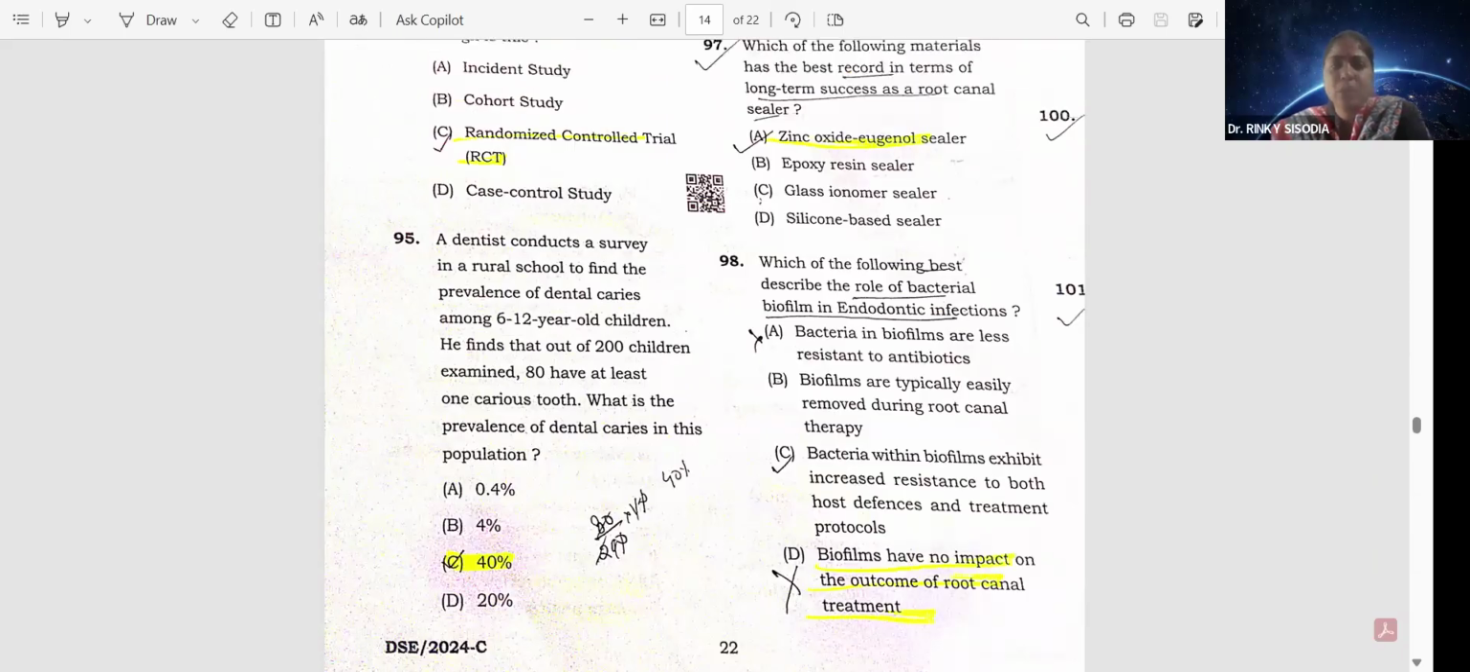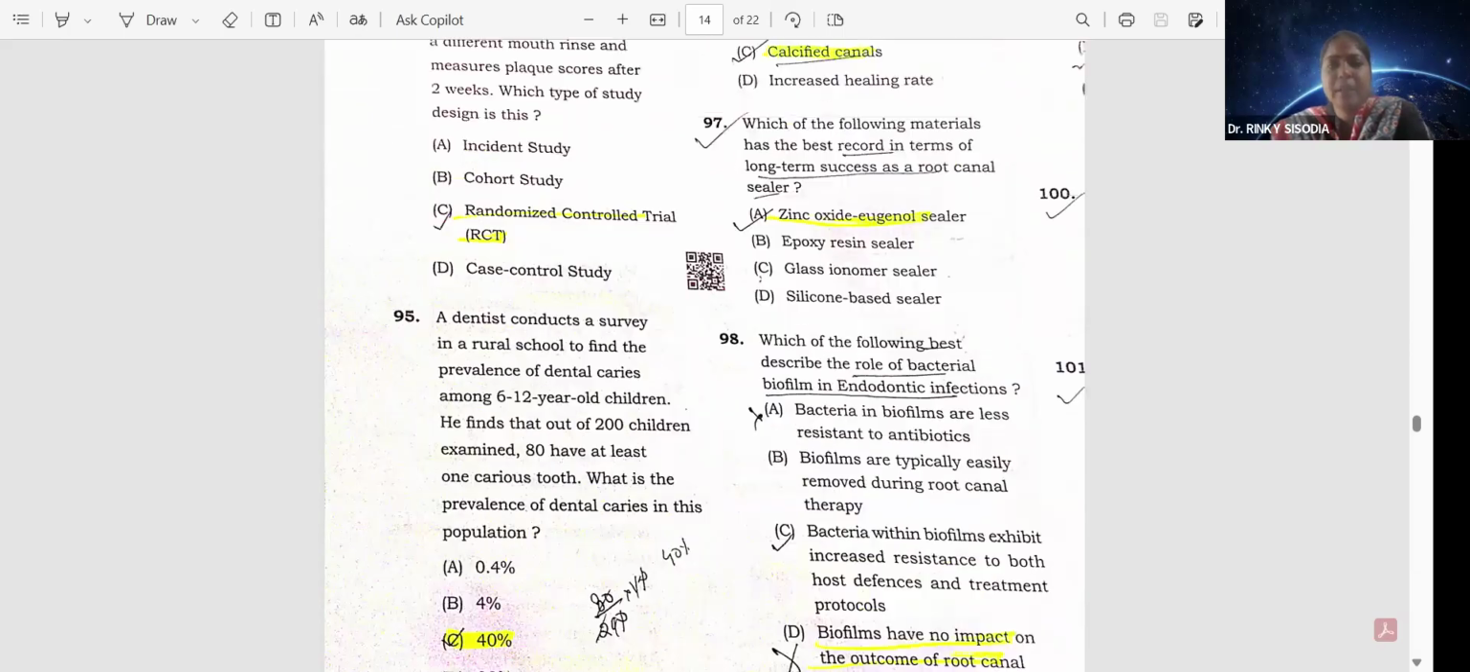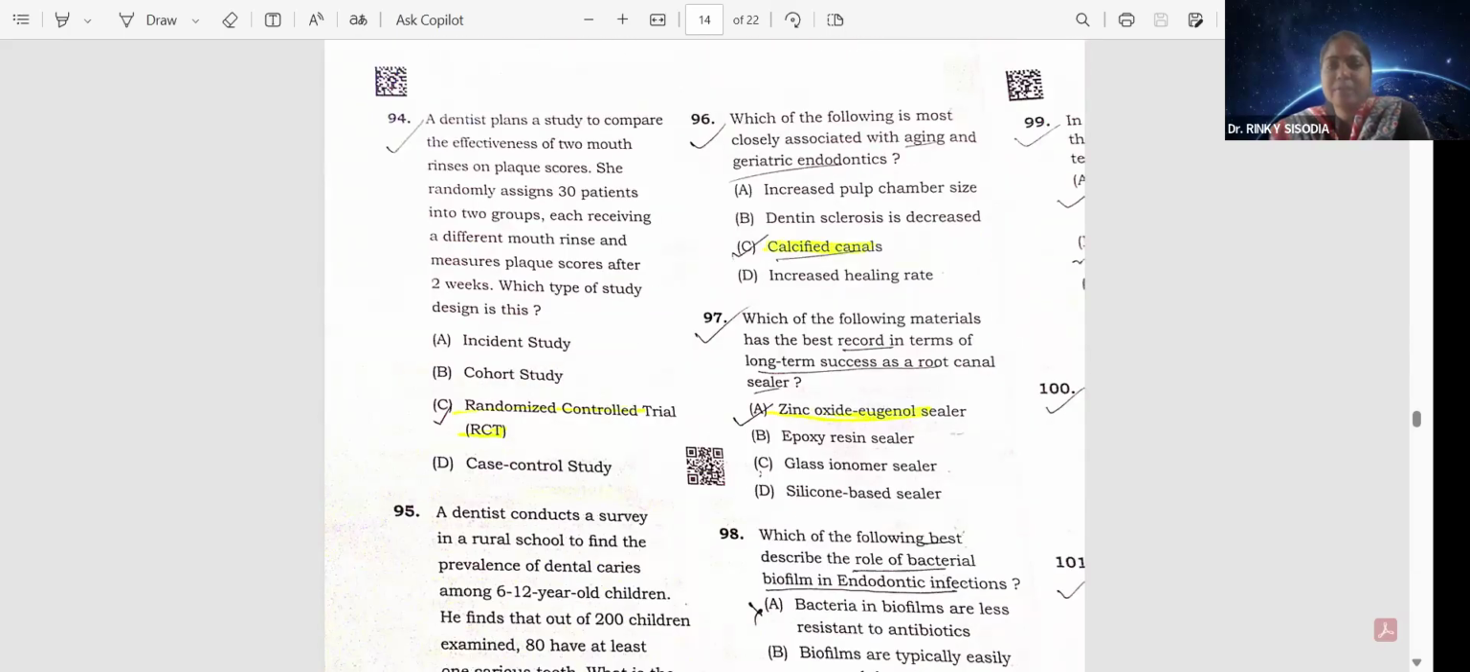Question number 96. Which of the following is closely associated with aging and geriatric endodontics? That is the calcified canals, option C. Which of the following materials has the best record in terms of long-term success as a root canal sealer? That is option A, zinc oxide sealer.